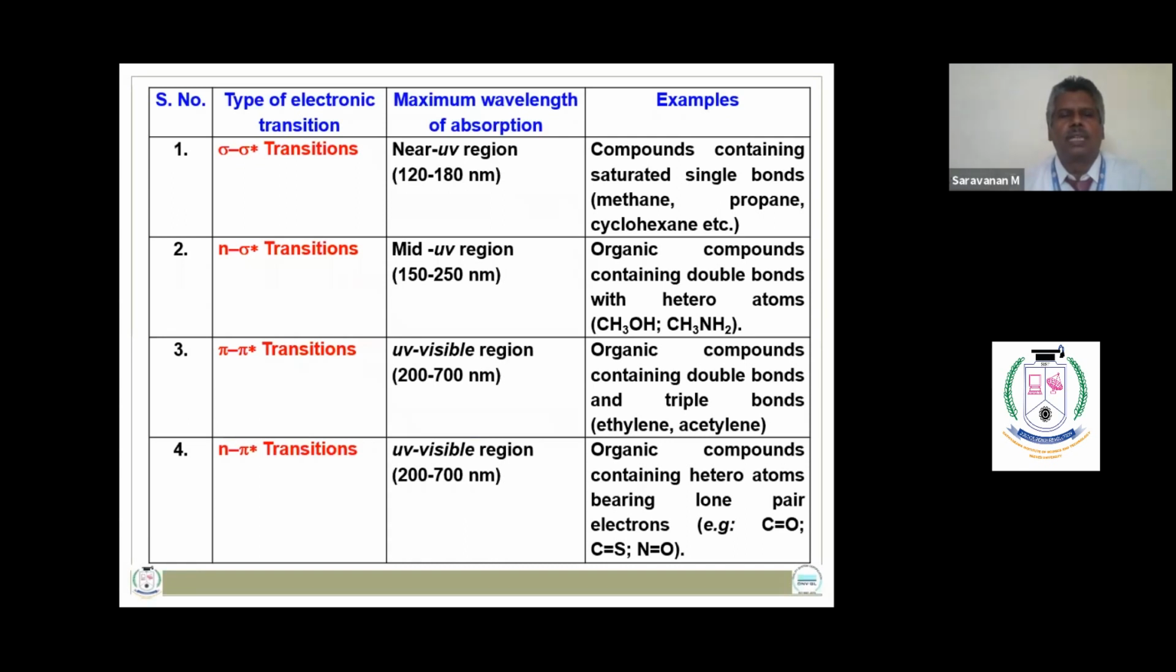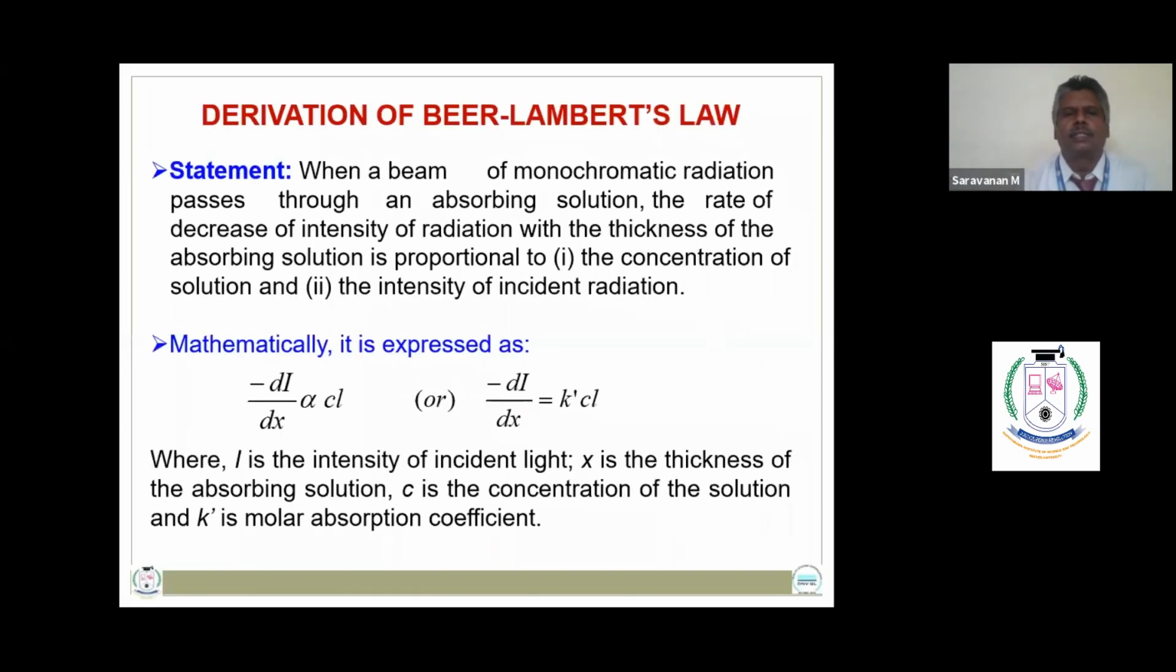Sigma to sigma star transitions are observed in the near UV region. n to sigma star transitions occur in the mid UV region. Pi to pi star transitions and n to pi star transitions are observed in the UV and visible region.